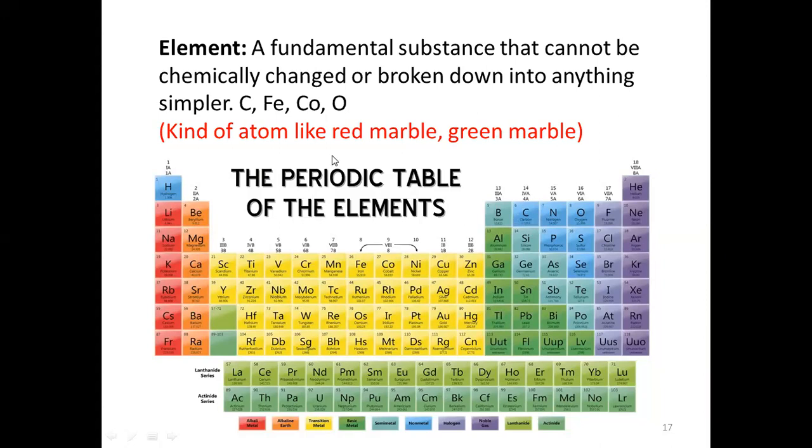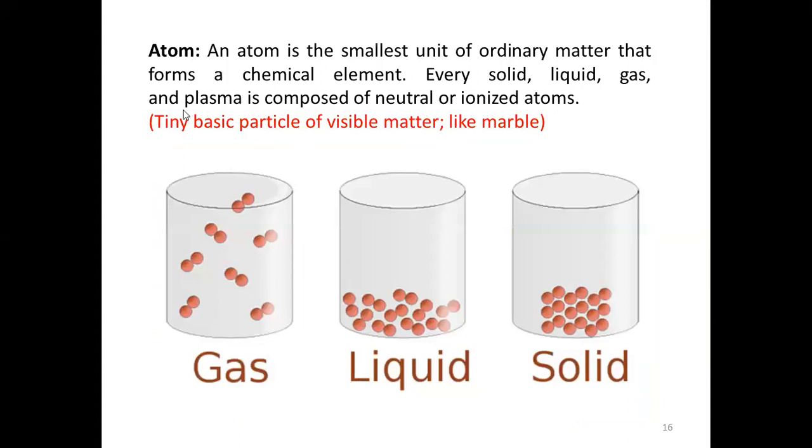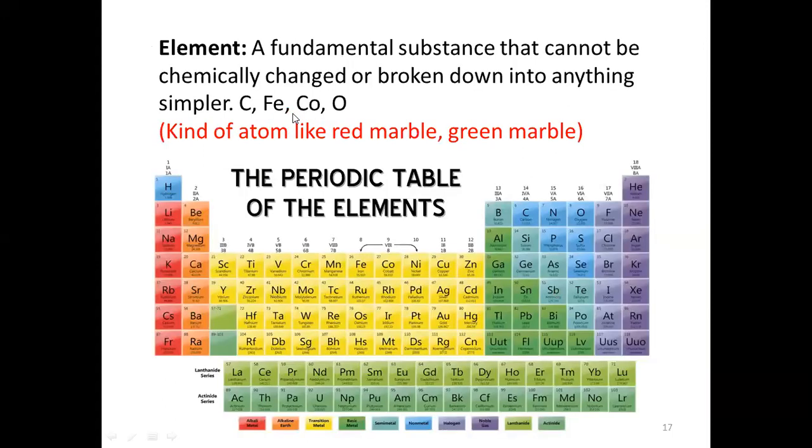So the only difference, like I have written in red color, is tiny particles of visible matter. Let's suppose I ask about a marble, that is a general term. You can say it is the atom. So what about the element? Now you can go into detail. This marble may be a red marble or a green marble. Now you are going to differentiate. These are the elements. In a similar way, we have written some elements here, or you can pick any element from the periodic table.